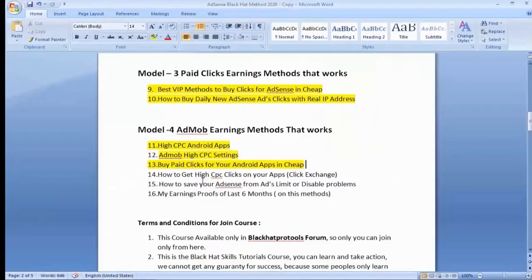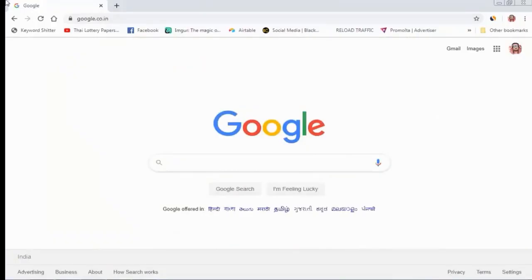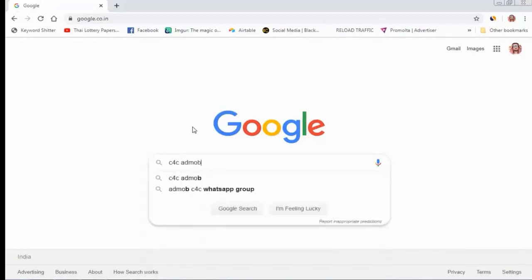Today we will cover lecture number 14, how to get high CPC clicks on your Android application with the Click Exchange method. I will show you what technique I have already been using for the last 6 months, and this is a very powerful technique. You know C4C, or Click Exchange, C4C, AdMob.